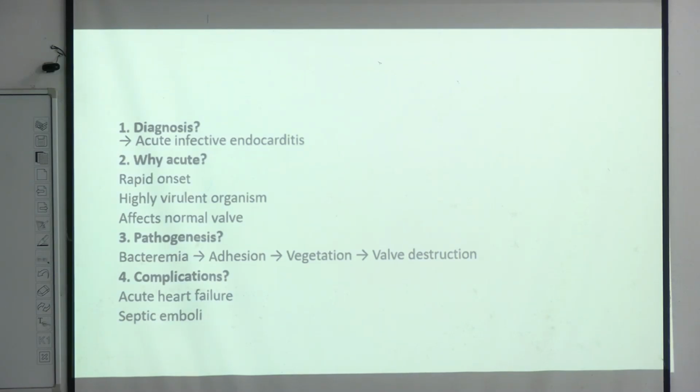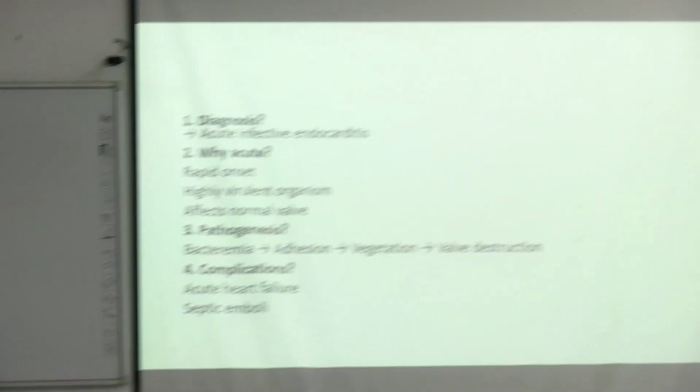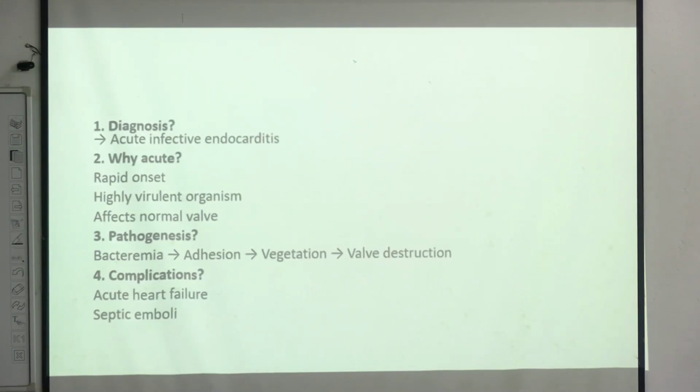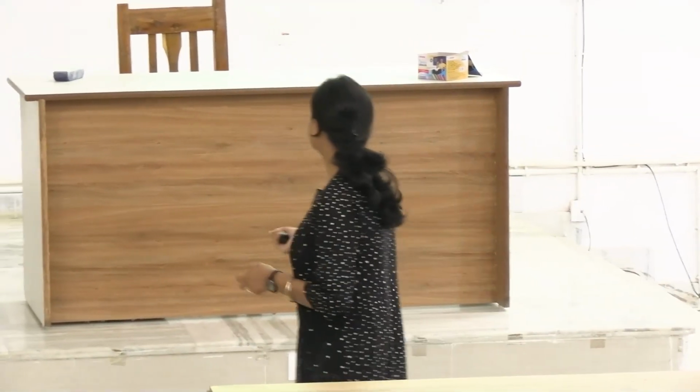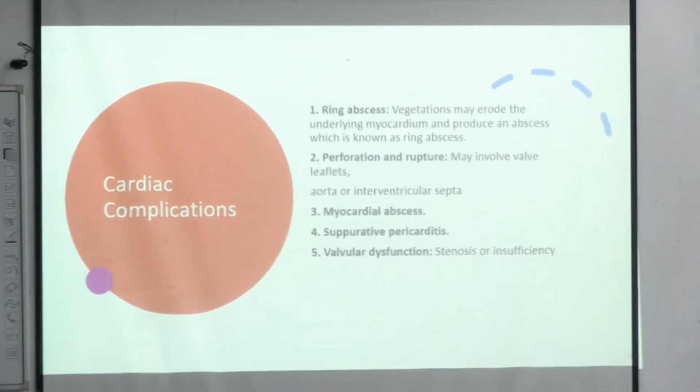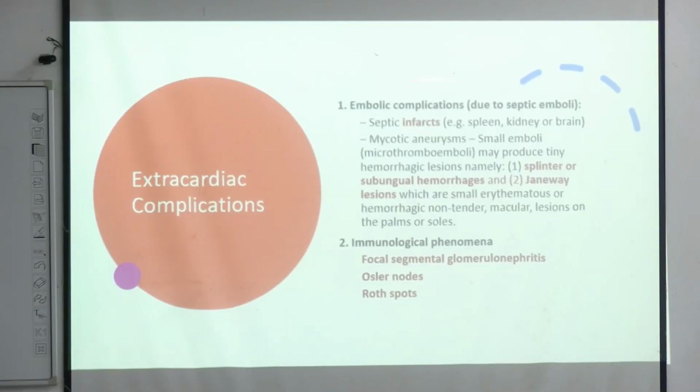First there is endocardial damage, and next there is formation of thrombi, that is sterile vegetation, and after that bacteria will colonize and multiply and form vegetations, and that will lead to valve destruction, and last it will be emboli formation. And the complications, you write in two ways: first cardiac and extracardiac as we saw. Just write the points, no description needed. Divide into cardiac and extracardiac, due to embolic and immunological. The lesions you saw are the complications.